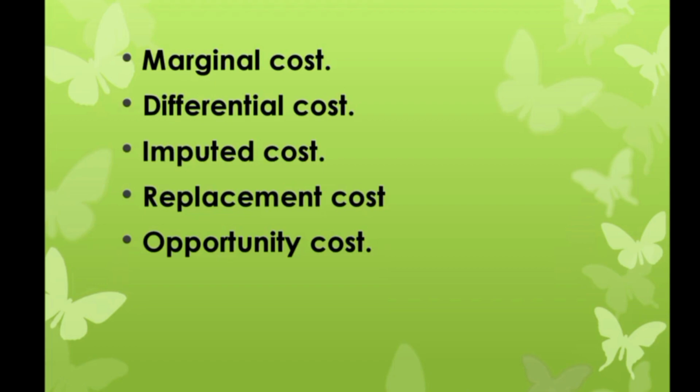And opportunity cost is the value of benefit sacrificed in favor of an alternative course of action. For example, a fixed deposit is withdrawn and invested in a project. The interest on the fixed deposit, which is sacrificed, is the opportunity cost. This cost should be taken into account while evaluating the profitability of the project.